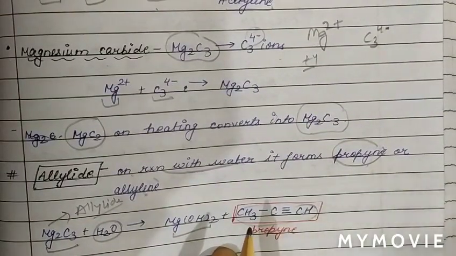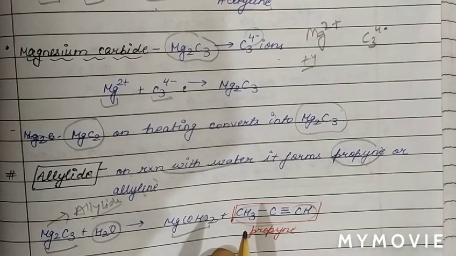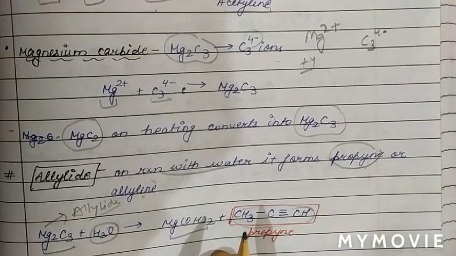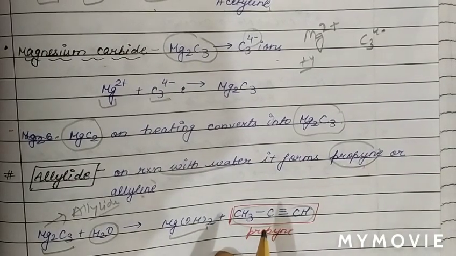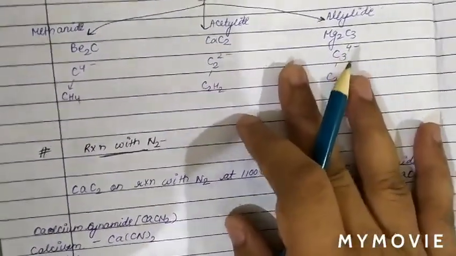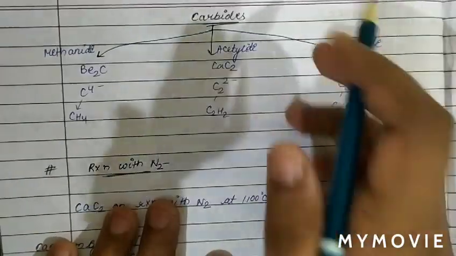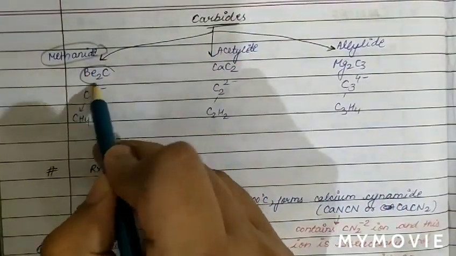We have discussed methanide: beryllium carbide is used to prepare methane gas. Calcium carbide we call acetylide because of the liberation of acetylene gas. In the case of magnesium carbide, we prepared propane gas, so it is also called allylide. So in 3 parts we have discussed carbides.